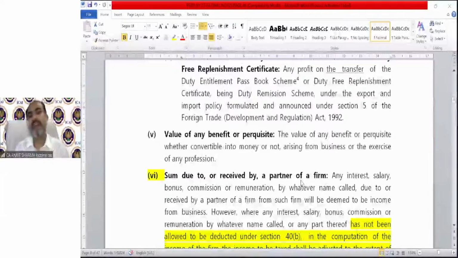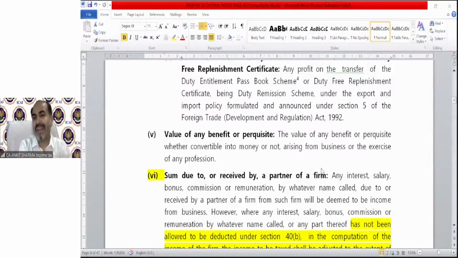Point number 5, value of any benefit or perquisite. The value of any benefit or perquisite, whether convertible into money or not, arising from business or the exercise of any profession. Let me tell you this whole section 28 in a very simple language. If you are getting anything for doing business or profession, or for not doing business or profession, listen to it very carefully.